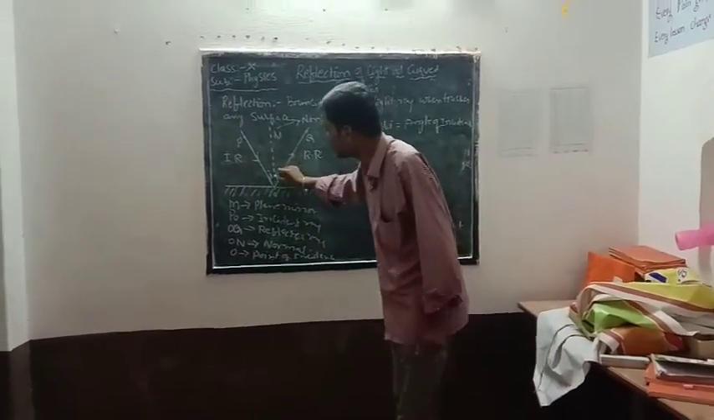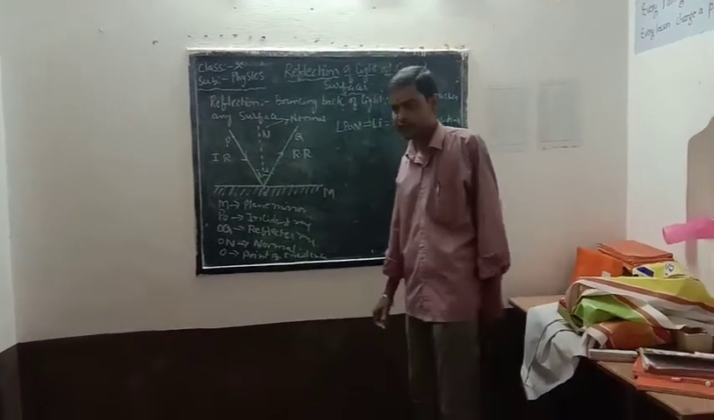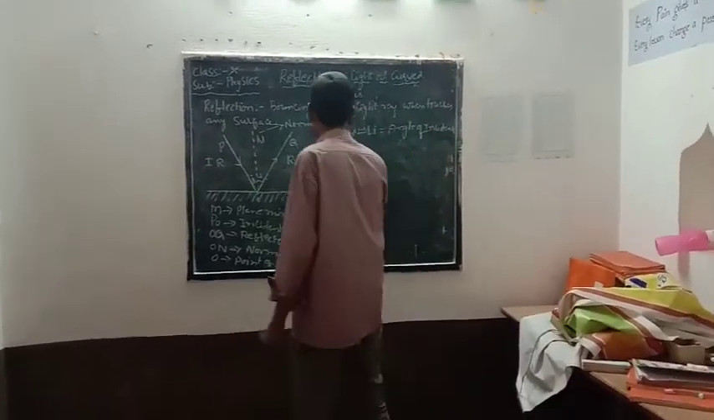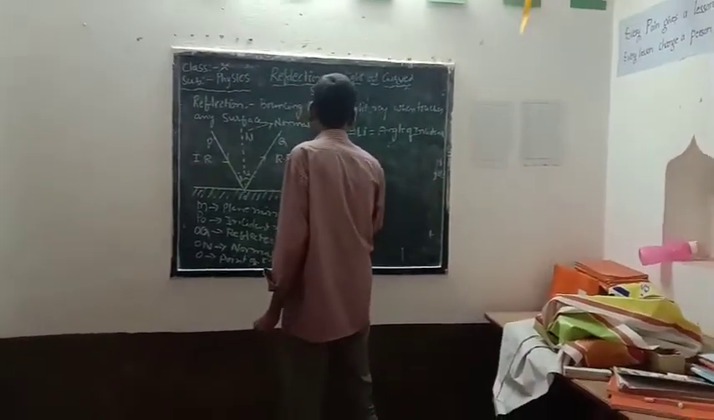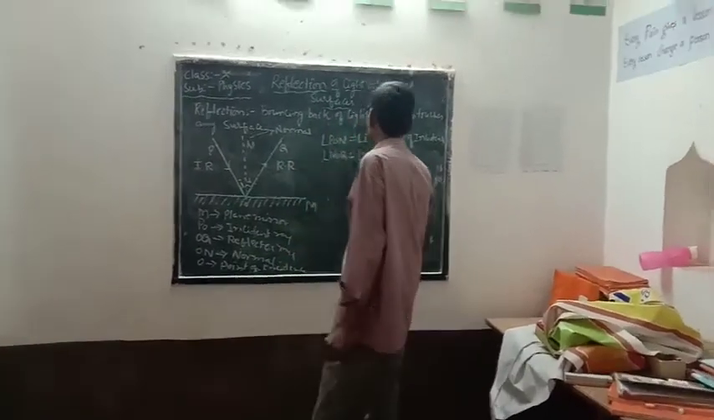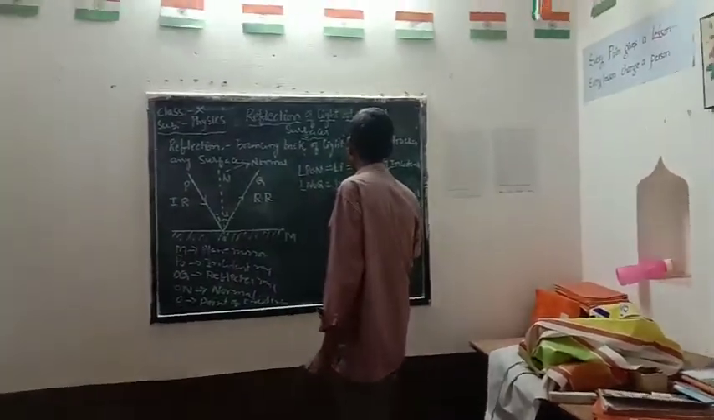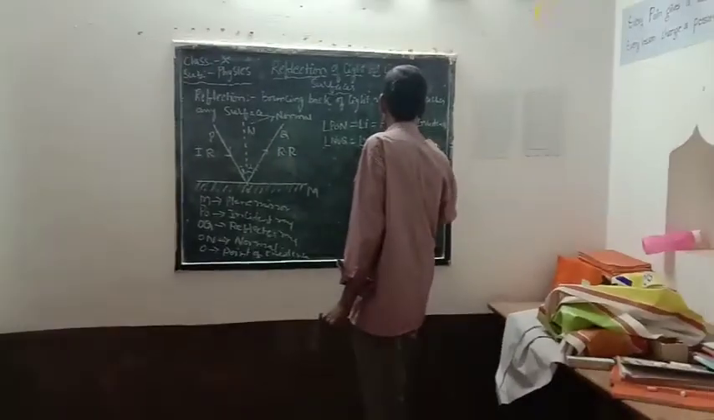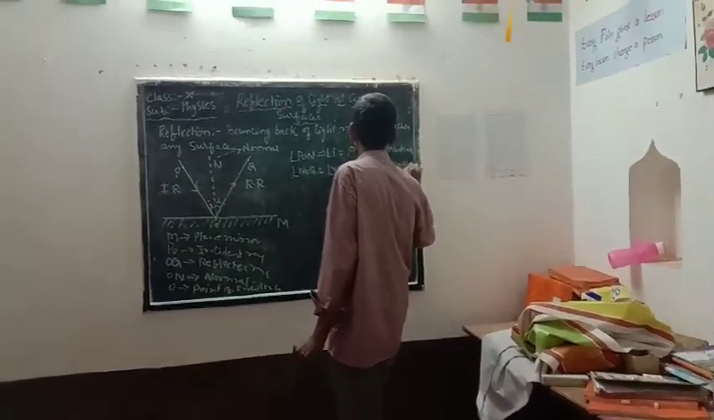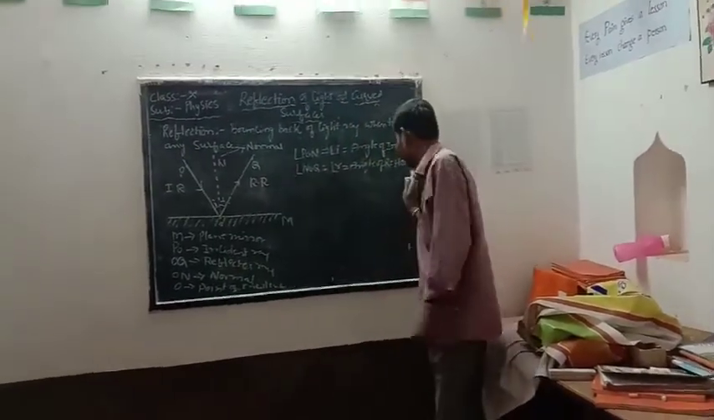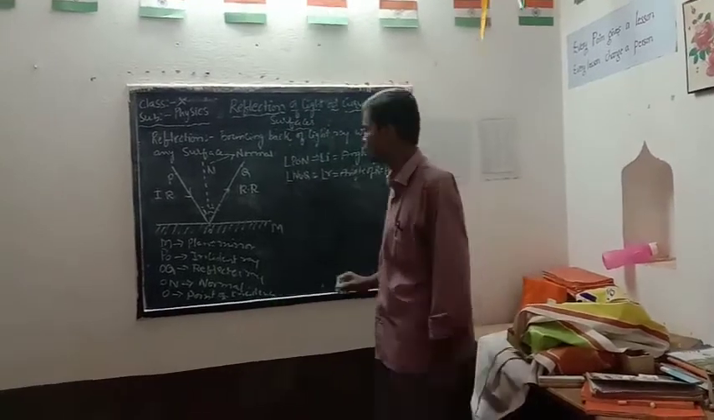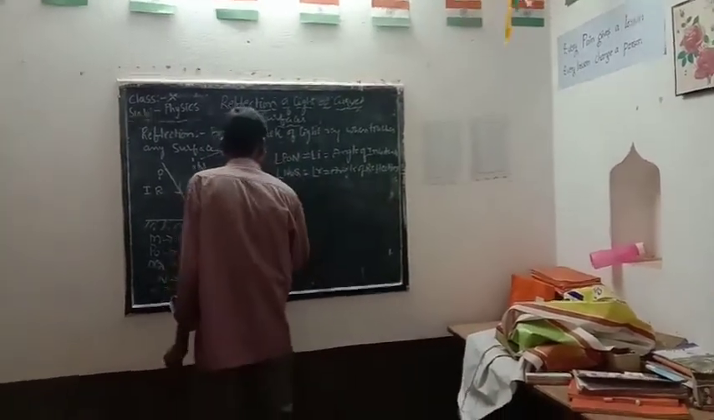And at NOQ we are getting another angle, isn't it? So angle NOQ I am taking as angle R. This is taken as the angle of reflection. Angle of reflection. So now let us come to the laws of reflection.